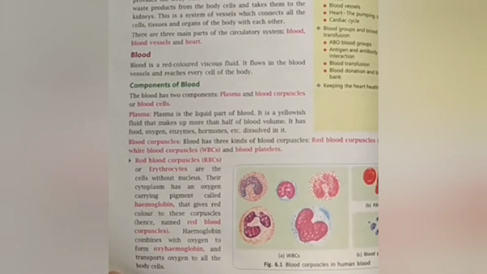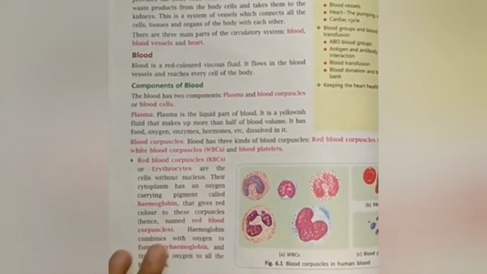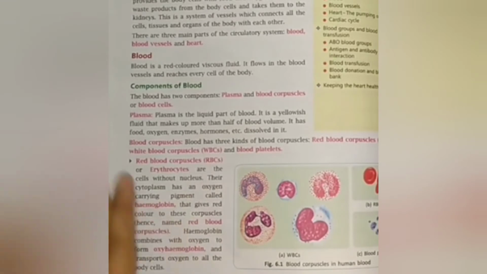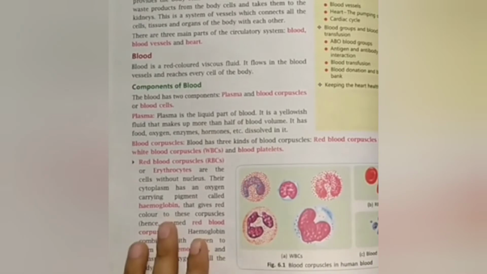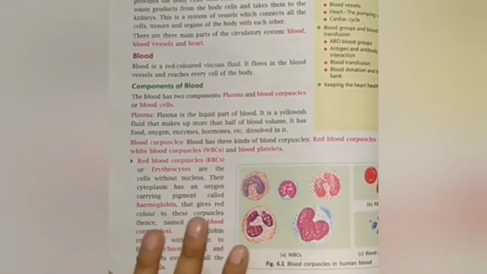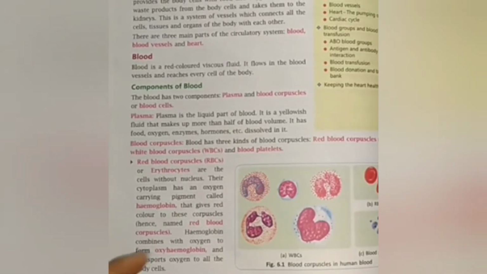Now the white blood cells, also known as leukocytes. They fight against germs and other foreign bodies and thus protect the body from diseases. WBCs are colorless and they have a nucleus. They are larger than RBCs but are fewer in number. There are about 5,000 to 7,000 WBCs present in 1 cubic millimeter of blood. Many of the WBCs are made in the bone marrow.